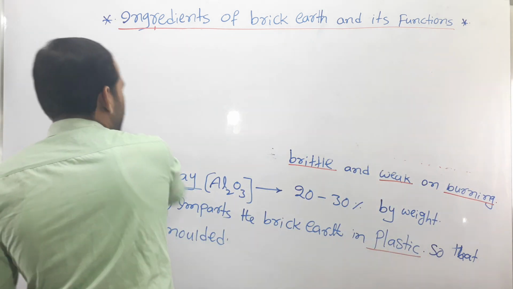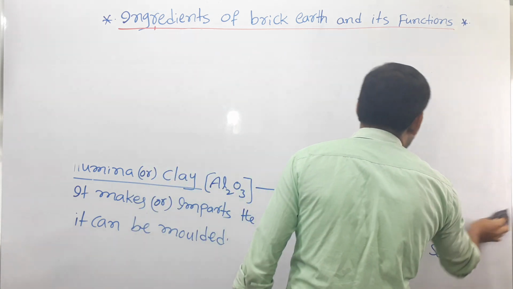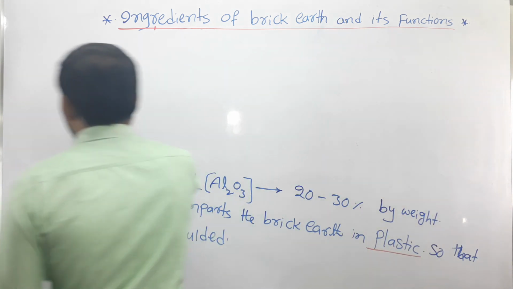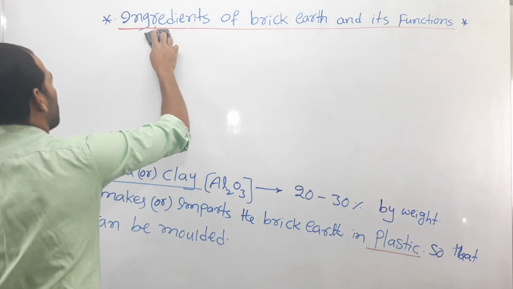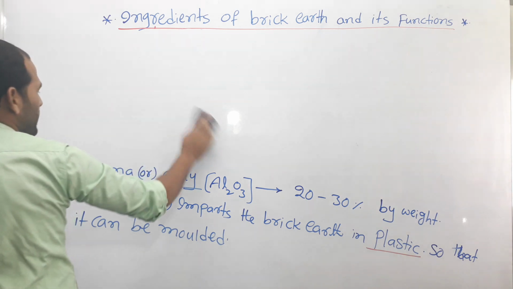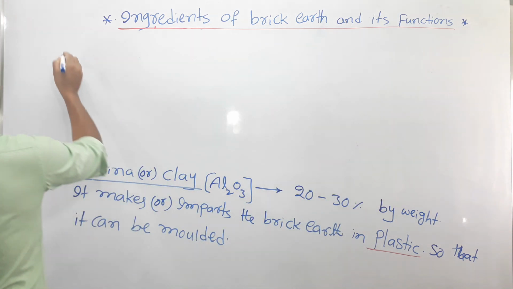This lime contains less than 10% by volume, but 5% is desirable. That means the permissible limit is only 5%. Next, the third ingredient is